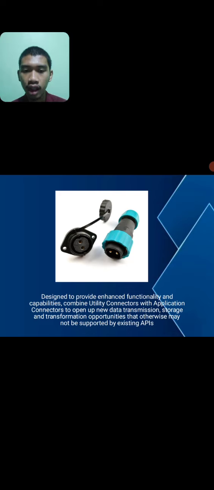Its design enhances functionality and capabilities, combining utility connectors with application connectors to open up new data transmission, storage, and transformation opportunities that otherwise may not be supported by existing APIs.